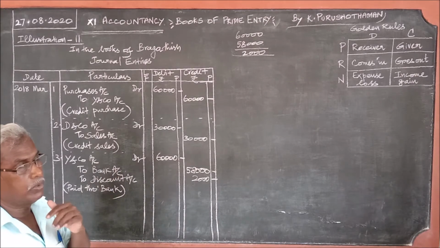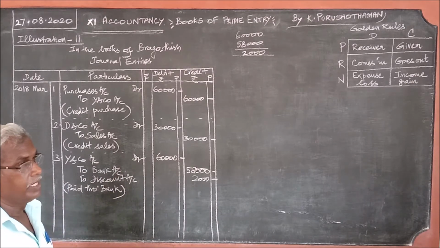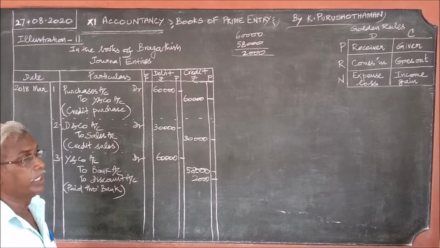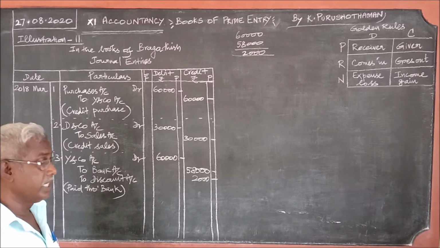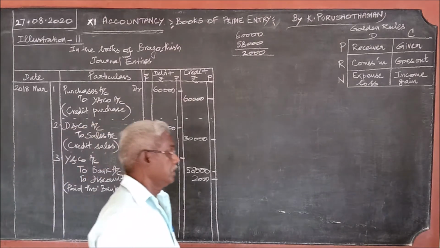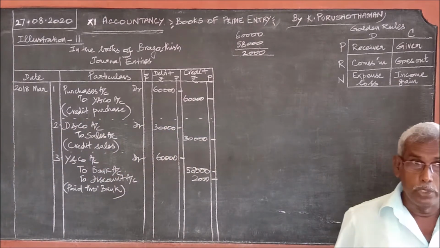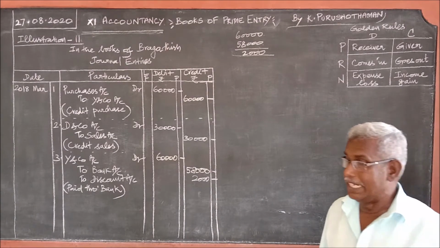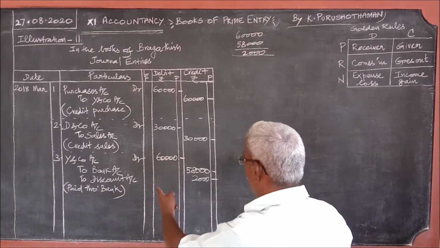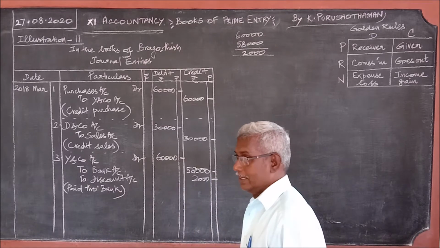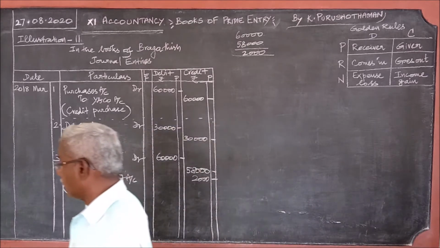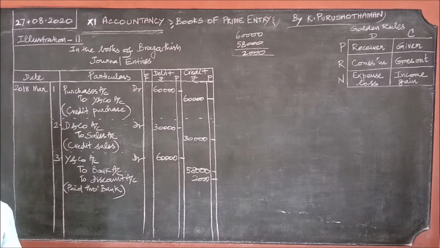So what about that 2,000? For us 2,000 is an income. See that credit rule. Income. So using the credit rule, credit all income, discount account is credited.